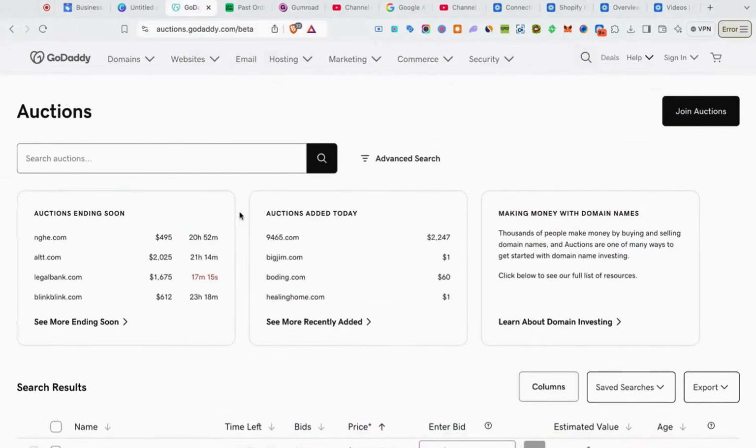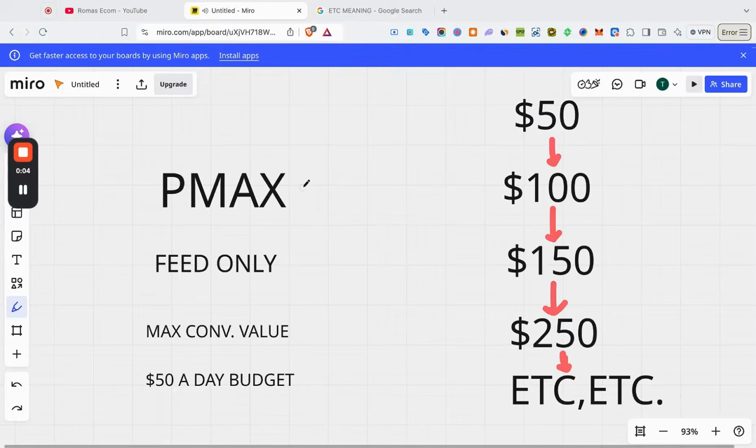All right, so once all your products are approved inside of GMC, you want to set up what's called a PMAX campaign, also known as Performance Max. Now, the type of Performance Max campaign you want to set up is a feed-only PMAX, which pretty much means we're only showing on the shopping placement. Now, we want to set a bid strategy that is called max conversion value, and we want to start the campaign out with a $50 daily budget. This is just enough money to give Google to optimize during the 14-day learning period.